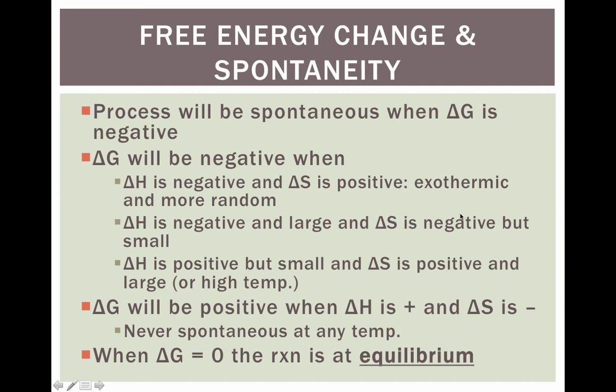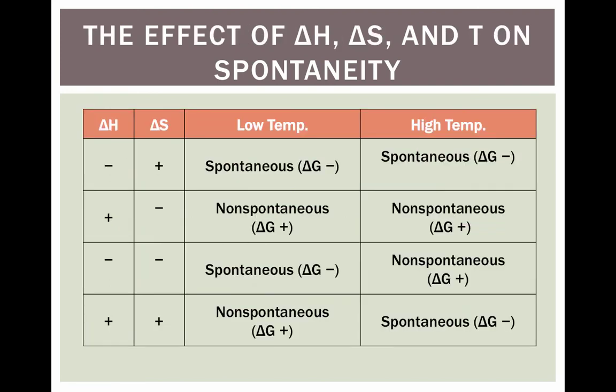But if delta S is negative, this tells me delta G should be positive. But if we notice, delta H is larger than delta S. So it kind of takes over, almost like somebody who takes over the conversation. Delta H is going to take over the sign of delta G in that case. The opposite is true for the other case. If delta H is positive, delta G should be positive, but delta S is positive, so delta G should be negative. But since delta S is bigger, taking over the conversation, then delta G is going to be negative in that case.